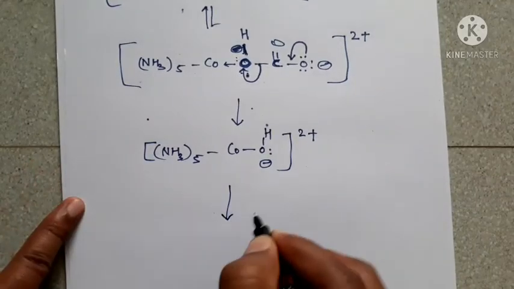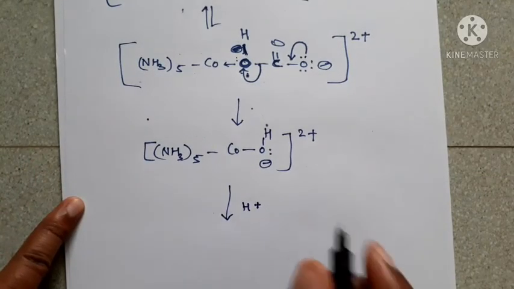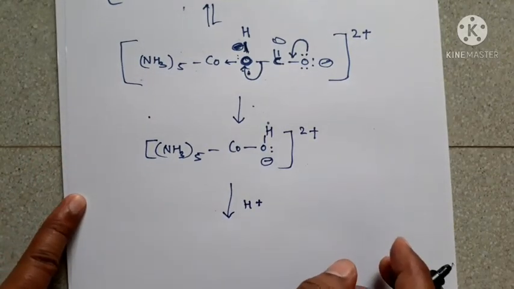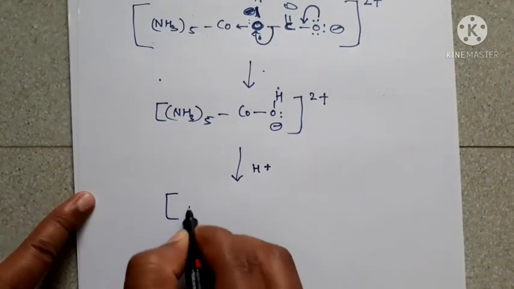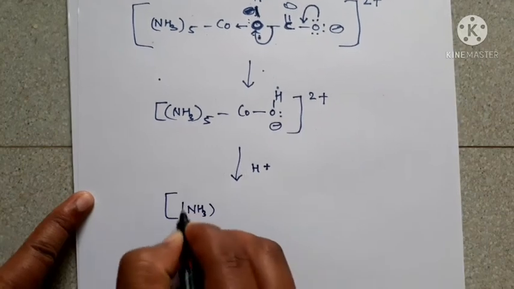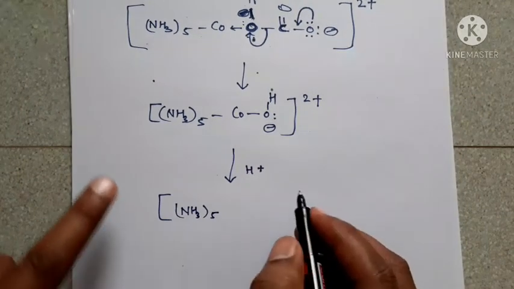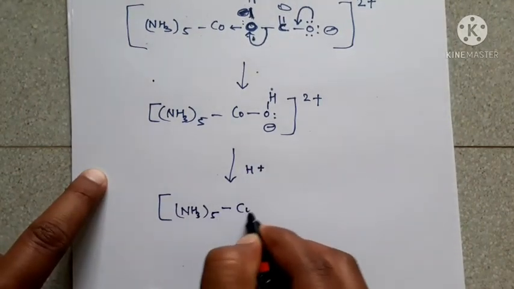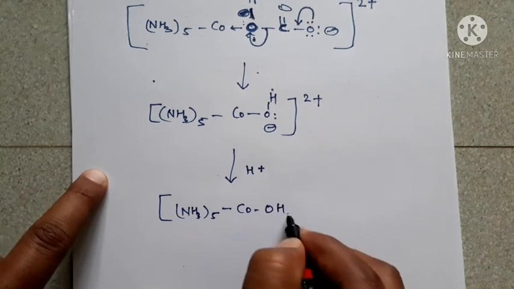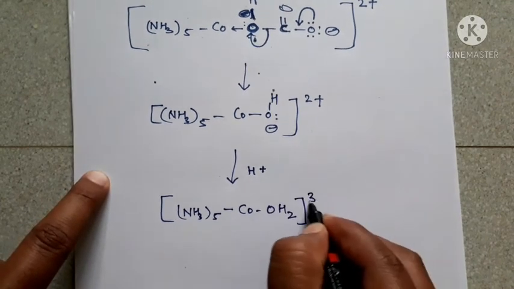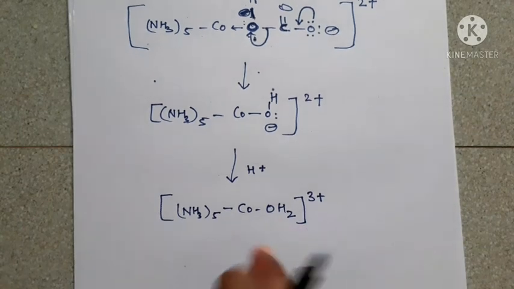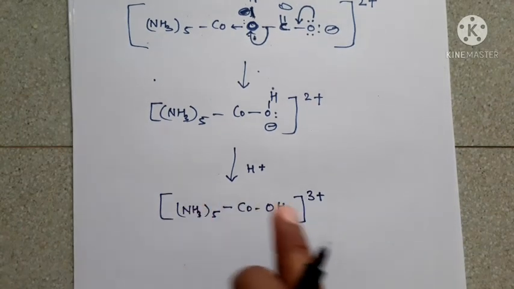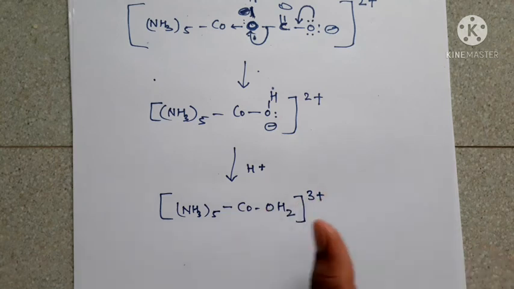Then we just have to add the second mole of acid into it. Then you will get [Co(NH3)5(OH2)]3+. So this is the pentaammine aquo cobalt(III) ion formed.